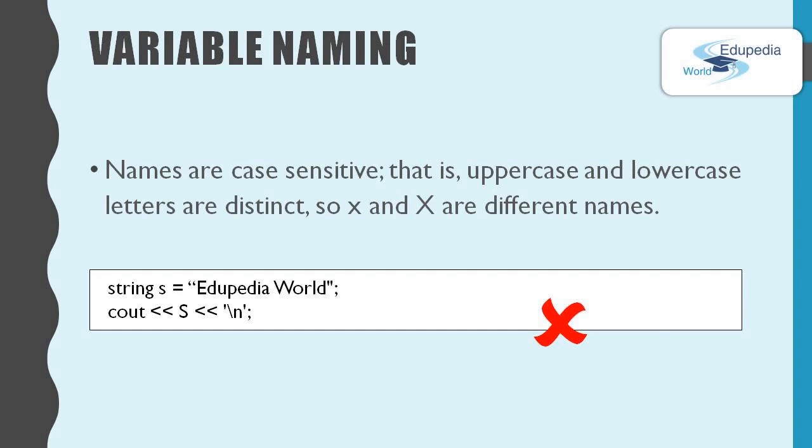Now in C++, names are case sensitive. That means uppercase characters and lowercase characters are distinct. For example, if you define a variable with a simple s, then to refer to that variable anywhere in the program, you have to use that same simple s. So you cannot do something like what is shown here in this program.